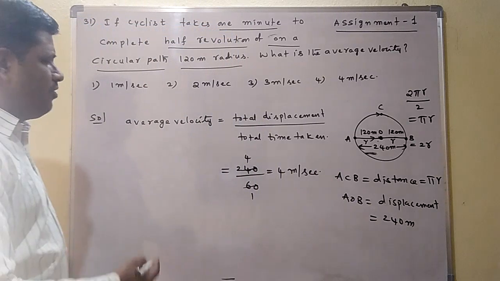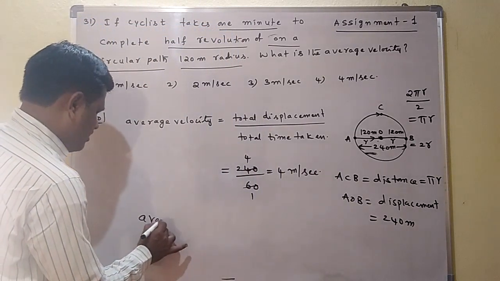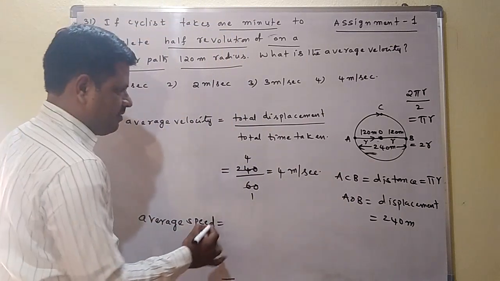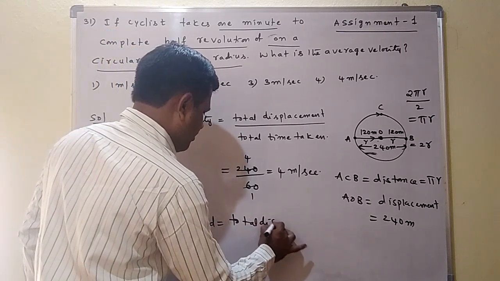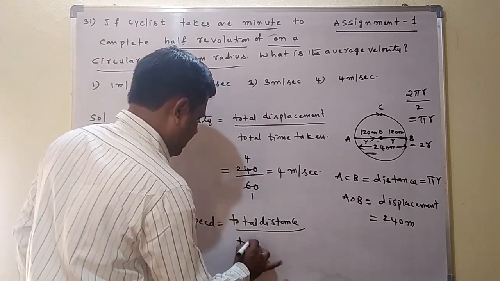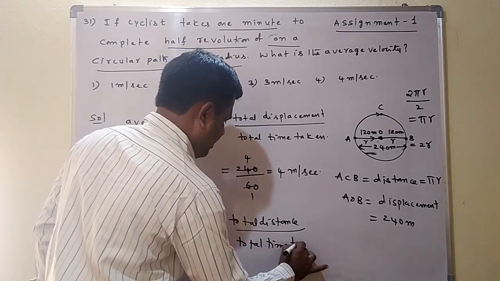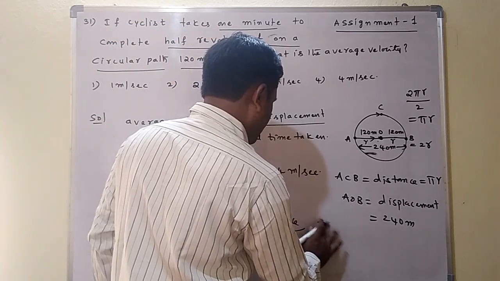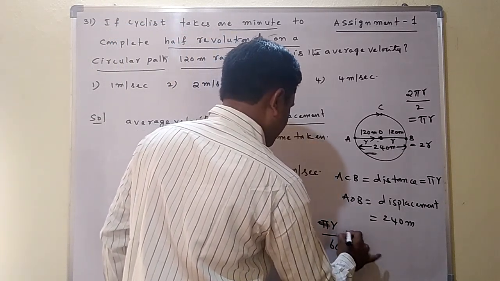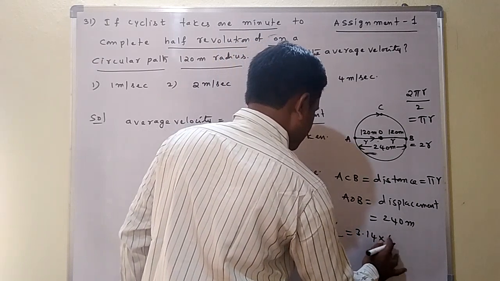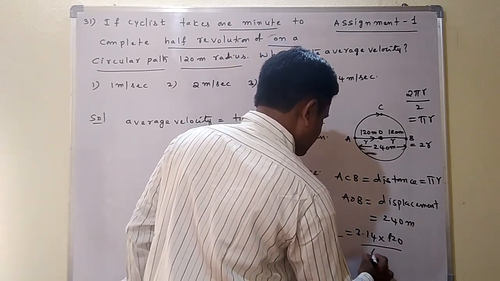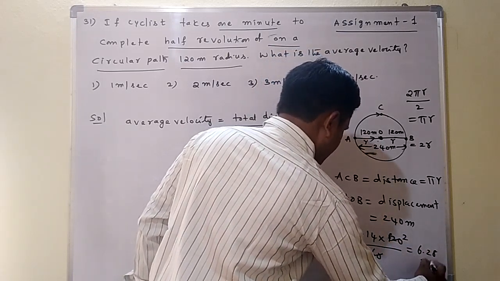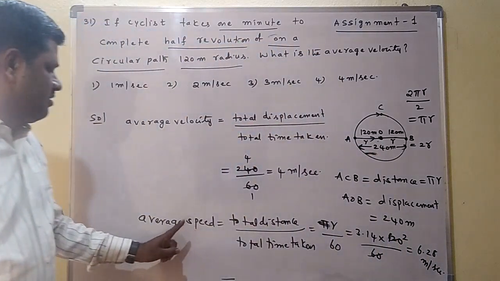4 meter per second. Suppose in this question they are asking average speed. Average speed means total distance by total time taken. This we have to find here. Total distance means pi r. Pi r by 60. Pi value 3.14, r value is equal to radius 120 by 60. Here we are getting 6.28 meter per second. This is called the average speed.